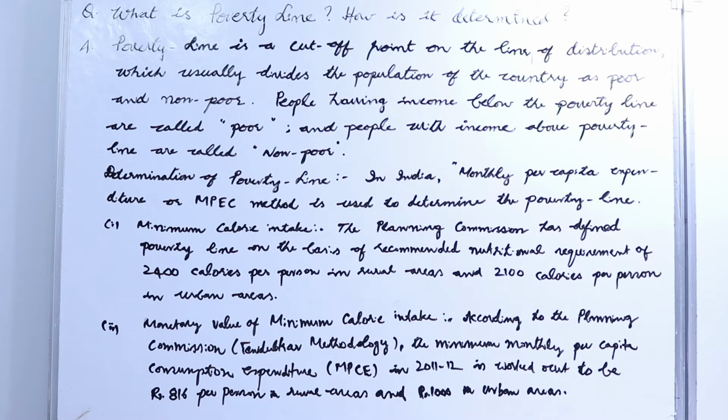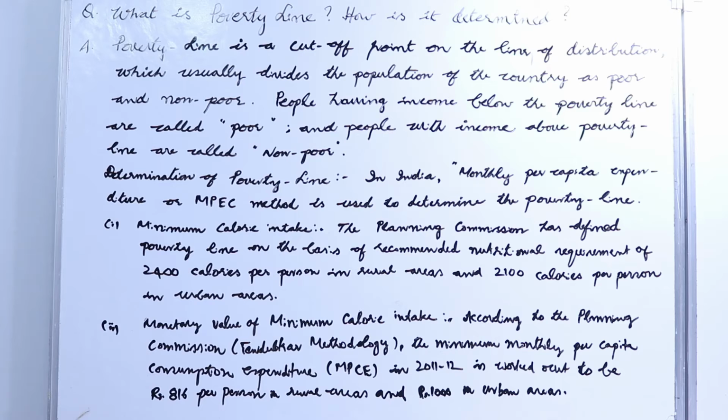In terms of money, this we call monthly per capita consumption expenditure, MPCE. In 2011-12 Tendulkar methodology, if you consume rupees 816 per person in rural areas and rupees 1000 per person in urban areas.